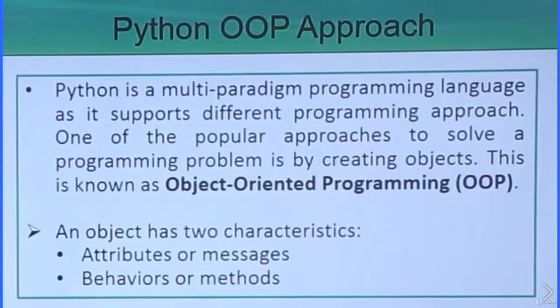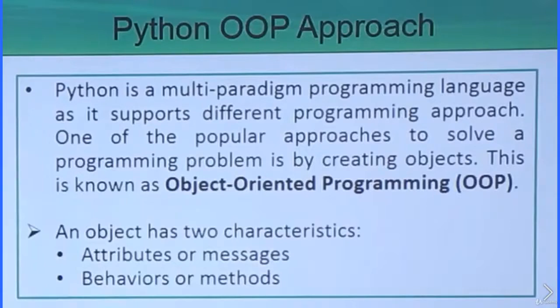So objects will be doing everything. That's why we will be defining objects, and using objects we will be writing our code. And that's why Python is known as an object oriented programming language. An object has two characteristics. The first one is the attributes or messages. That means what are the different values these attributes can hold, and behaviors or methods, which will define what are the different permitted operations that we can carry out on these attributes and messages.